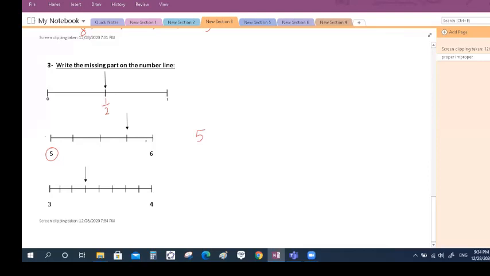So for this part, I have 1 chocolate divided into 4 parts. Why 4? Because if you make jumps, 1, 2, 3, and 4. So I have a chocolate and I divided it into 4 parts. So here a quarter, here half, here 3/4. So if you stand here, you stand at 5 and 3/4.